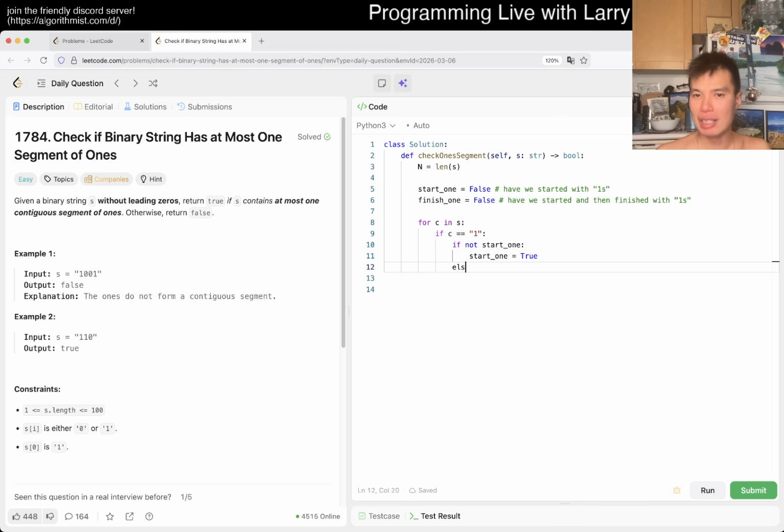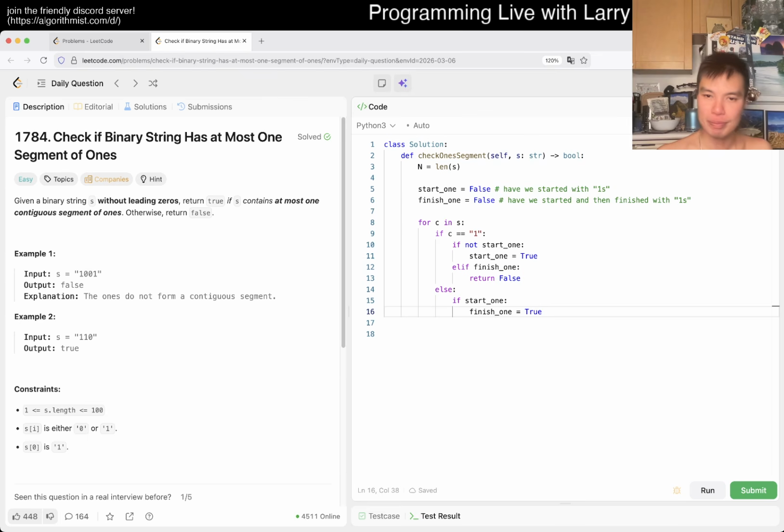Then else if finish one, and maybe this requires actually looking forward, so maybe I typed this in the wrong order. But what you write is that if c is equal to 0, then what happens? Well, if we started one, then finish one is equal to true, because that means that we're done with the one segment of ones.